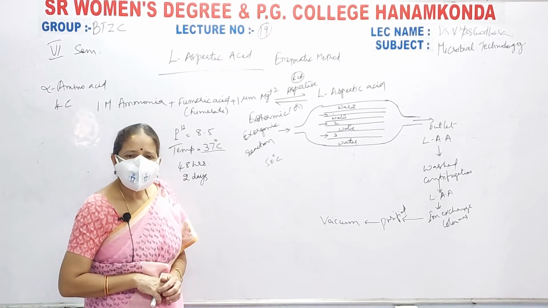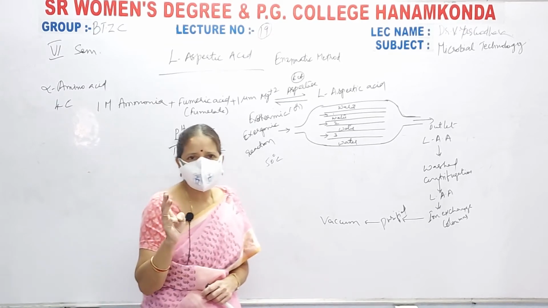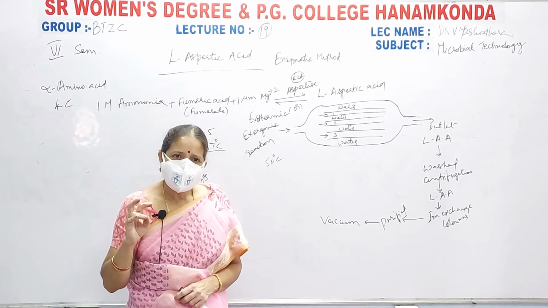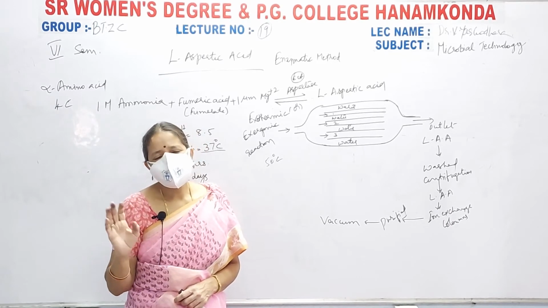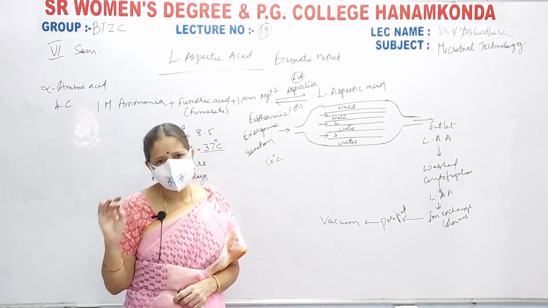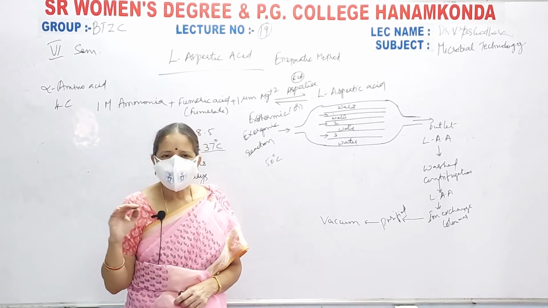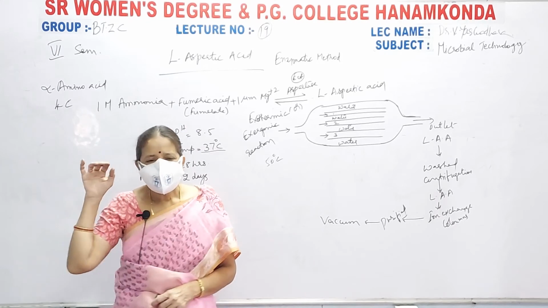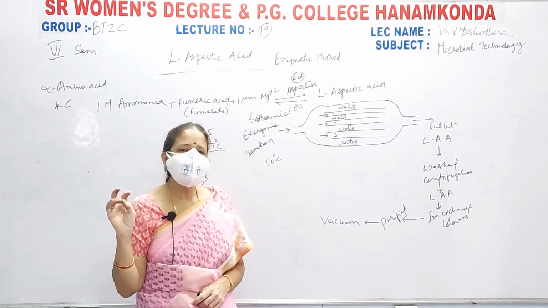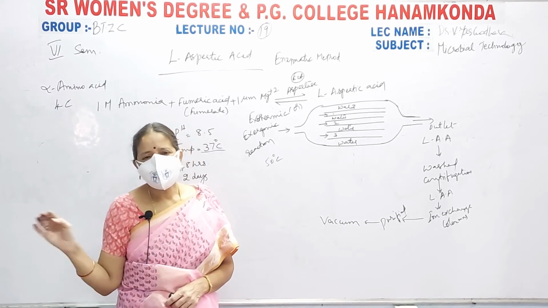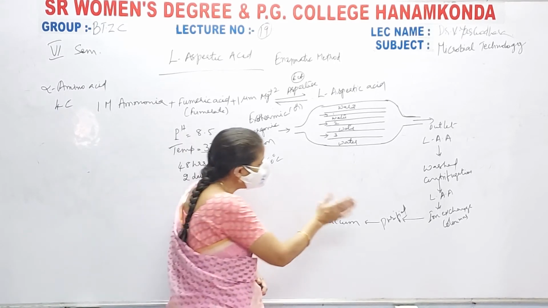When you are placing it in vacuum, I told you three methods are there. One is vacuum drying, spray drying, freeze drying. Freeze drying, all of you know, is lyophilization. In spray drying, you will be allowing the material to be exposed to 150 to 250 degrees centigrade. Hot air will be blowing on your compound.